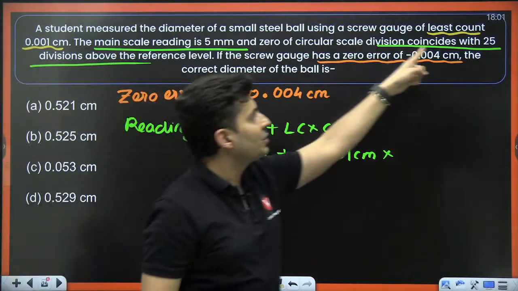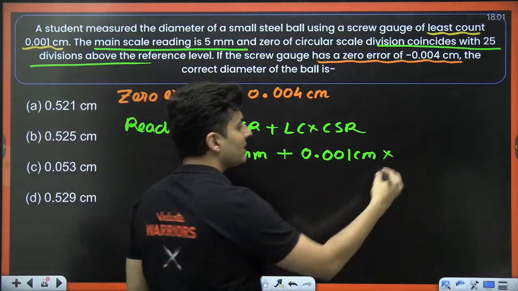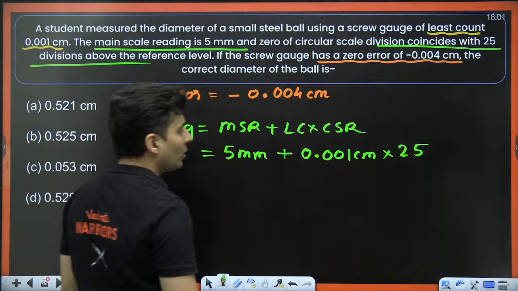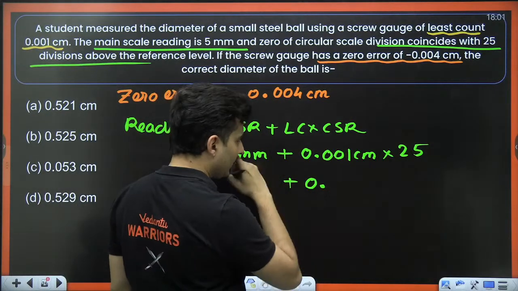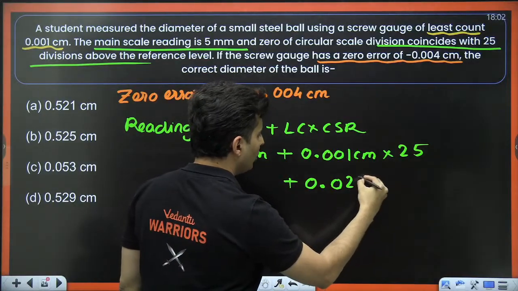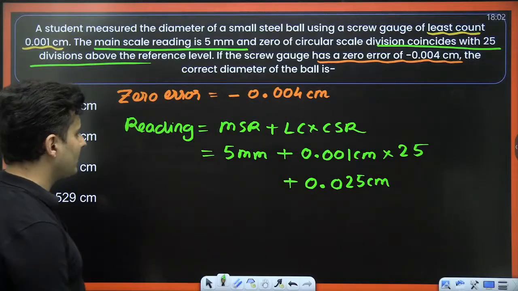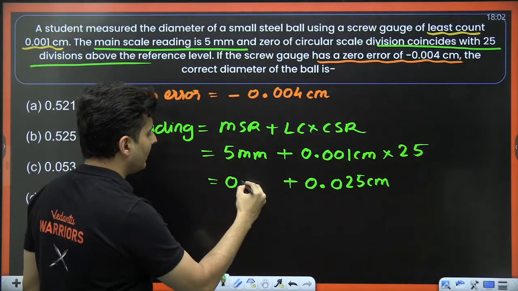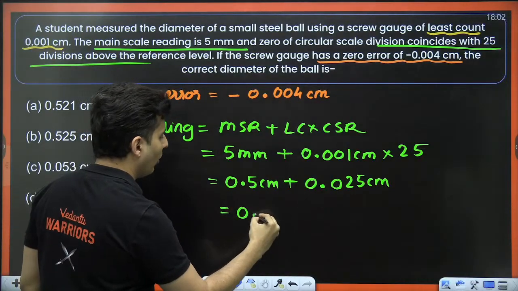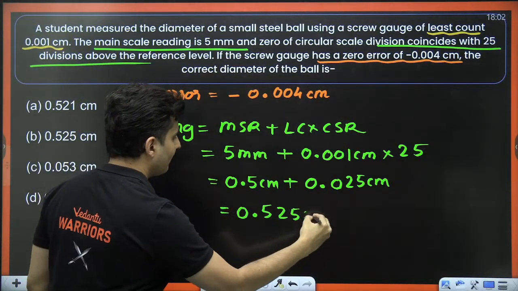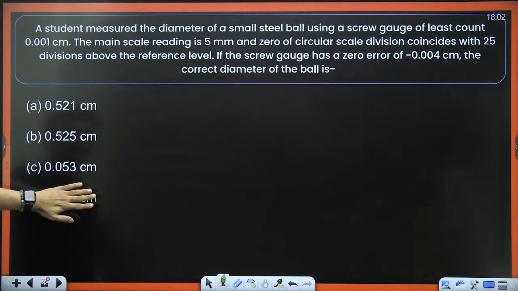What is the circular scale reading? Circular scale reading is 25. It is given the 25th division of the circular scale is coinciding. So this is into 25. So how much will this be? This will be 0.025 centimeters. Every answer is given in centimeters, so this 5 millimeters I'll write as 0.5 centimeters. So this will be nothing but 0.525 centimeters.